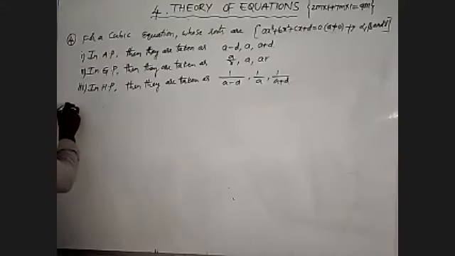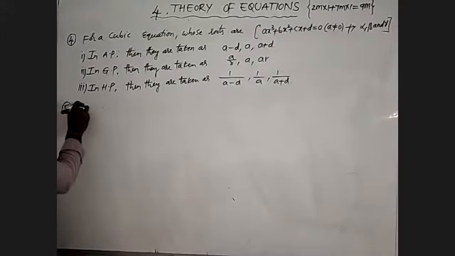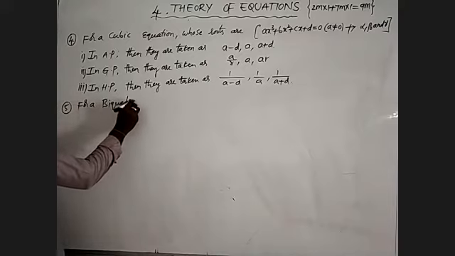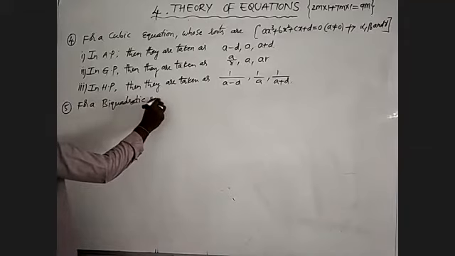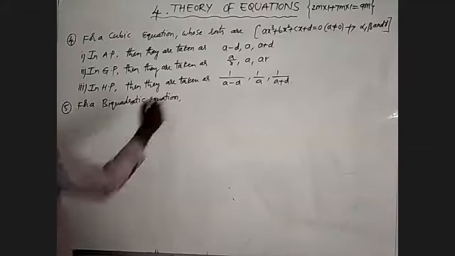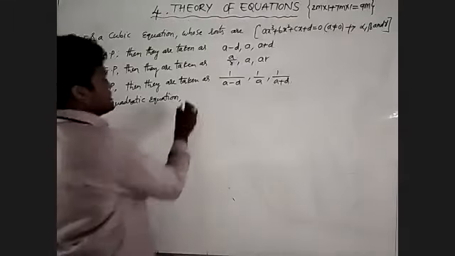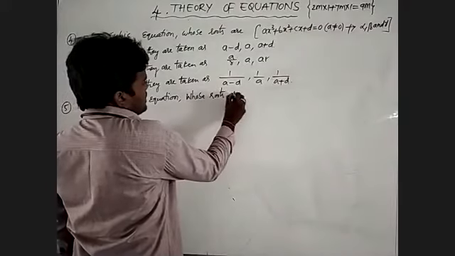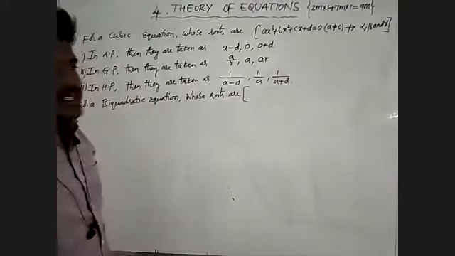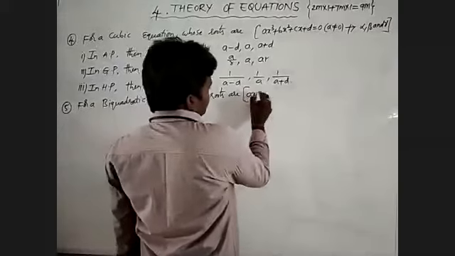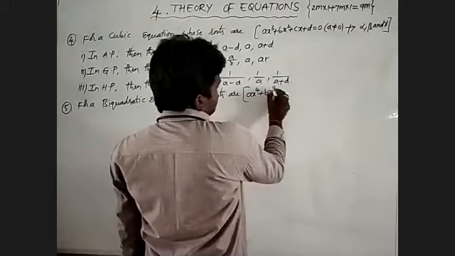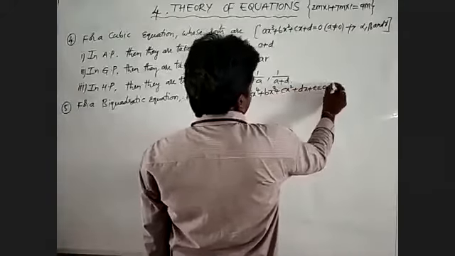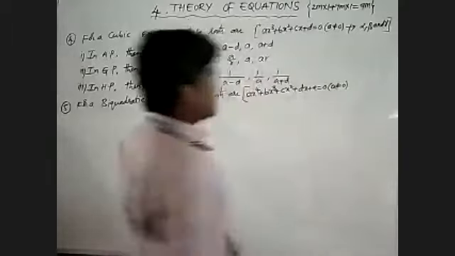After that we'll take a biquadratic equation, whose roots are, I will take a biquadratic equation, that is x power 4 plus bx cube plus cx square plus dx plus e equal to 0, where a does not equal 0.